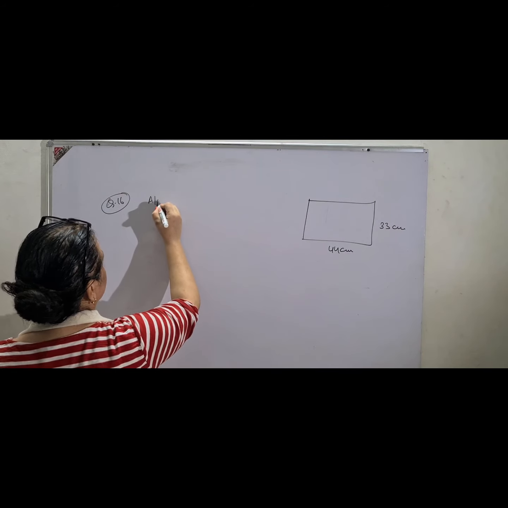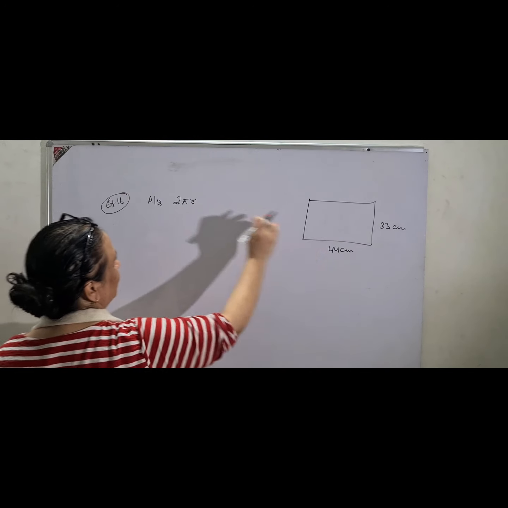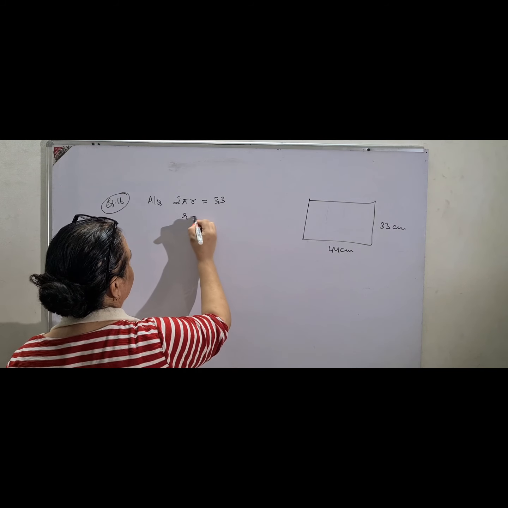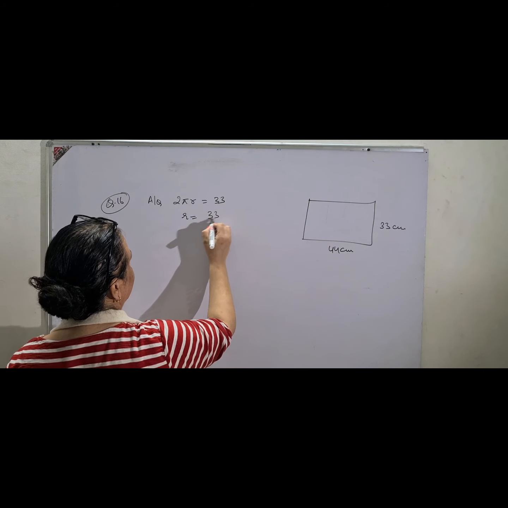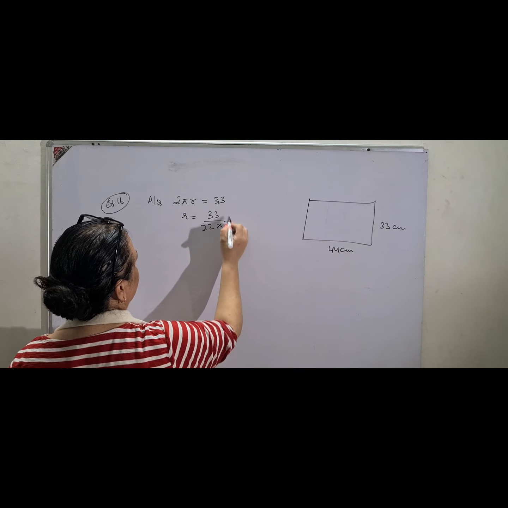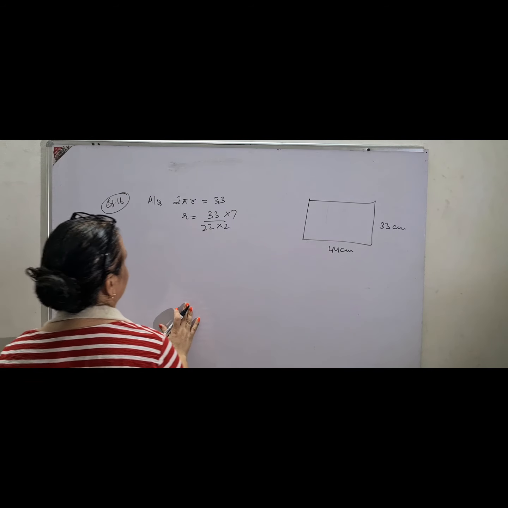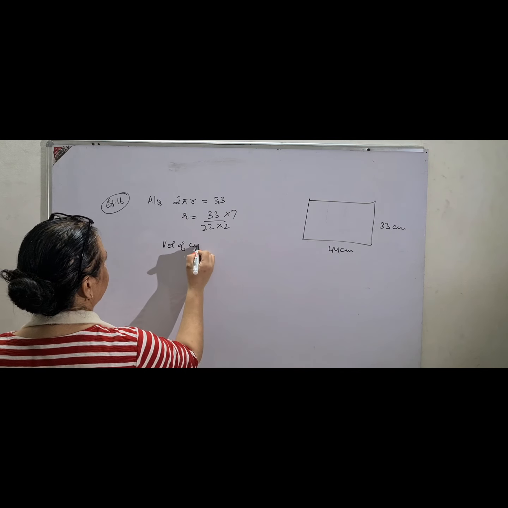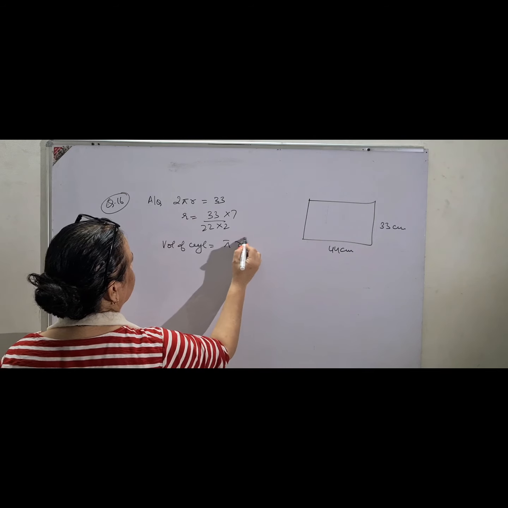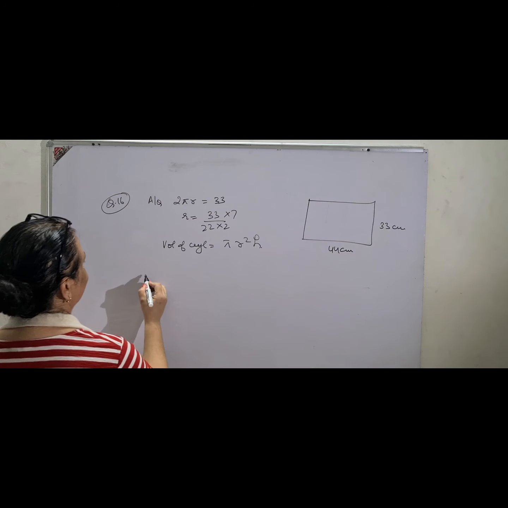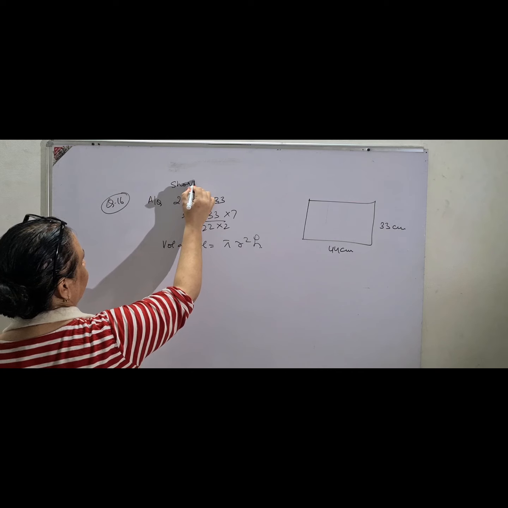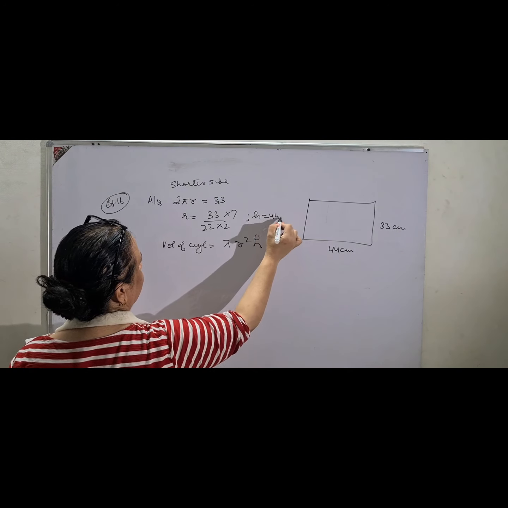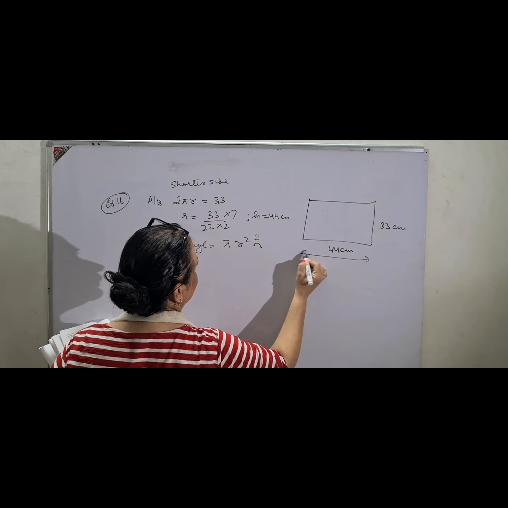So according to the question, 2 pi r, because when you roll it, it becomes a circle, and that will give you the value of r. R you will get from here: 33, 22 into 2 into 7. First case. And then you have to find the volume. So volume of the cylinder will be pi r square h. But when this is the shorter side, of course the height will be 44 centimeter, because the longer side will become the height.